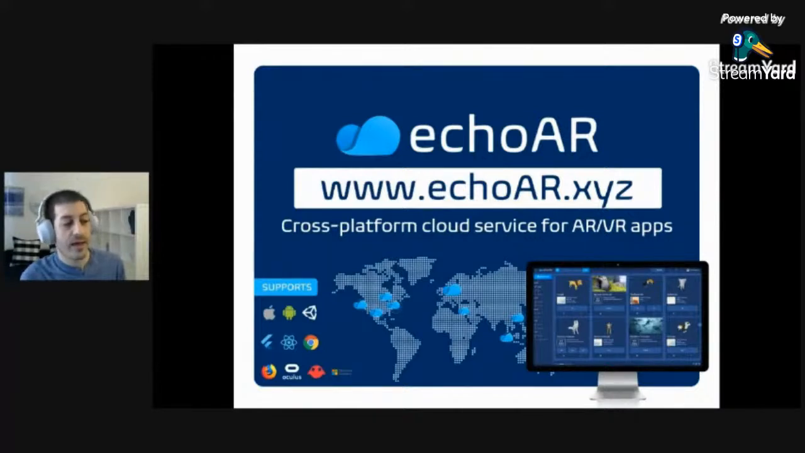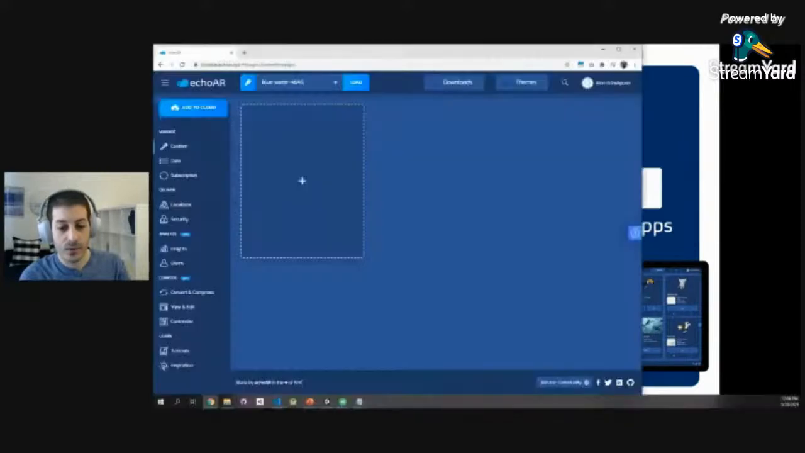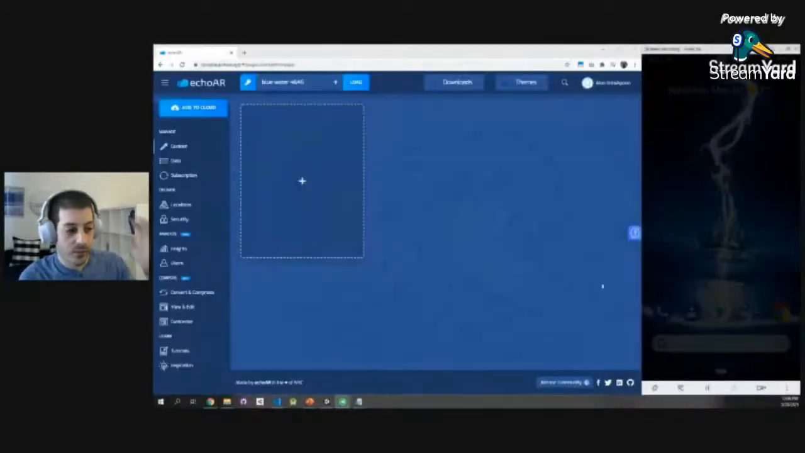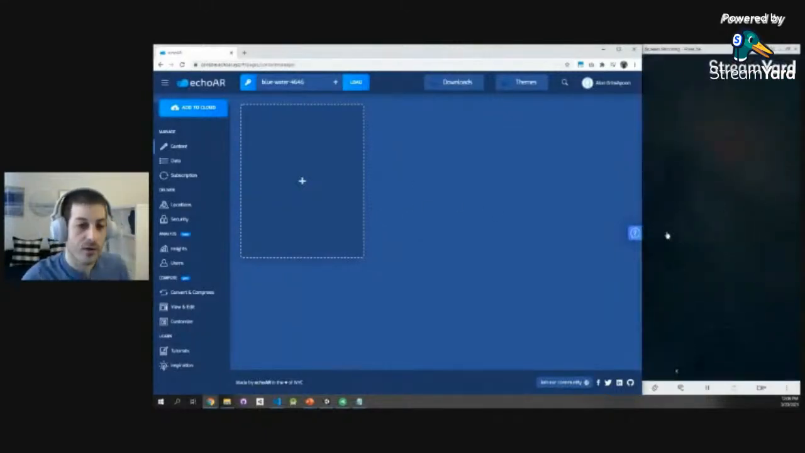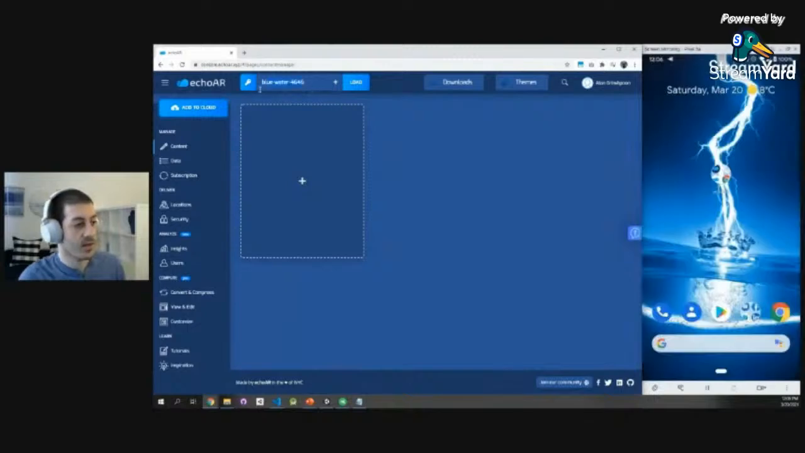After you register on our website, you are going to get a project key, an API key that is associated with your project. What you're seeing on my screen right now, on the left, is our console, and on the right, you're seeing my phone. And I'm going to start with something super simple. After I registered, I got this API key. This is my key for my project.